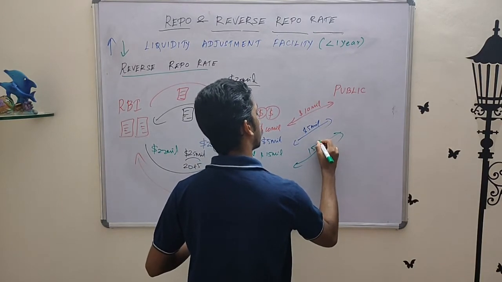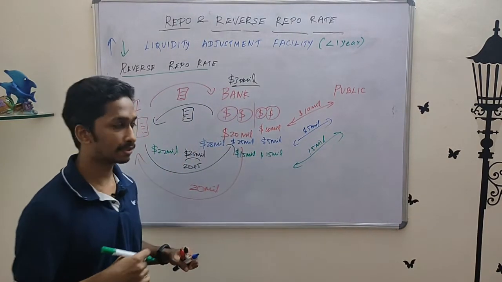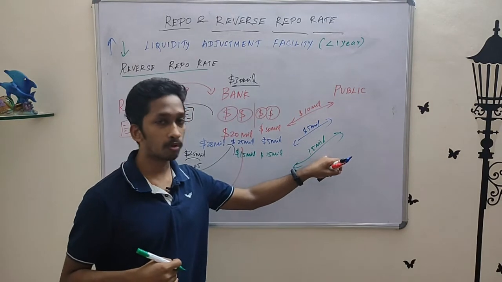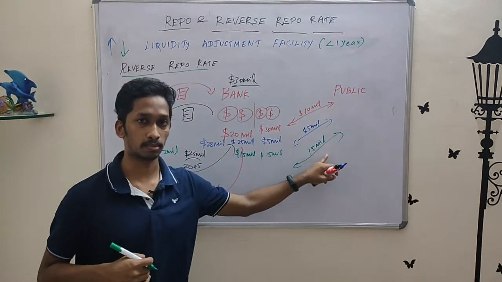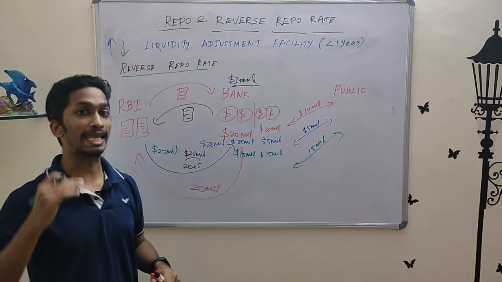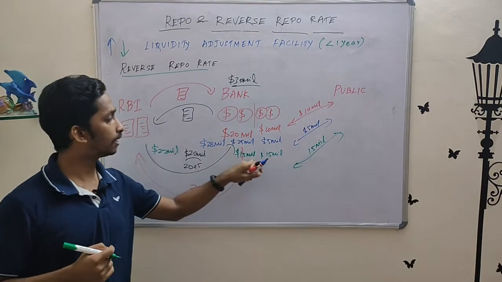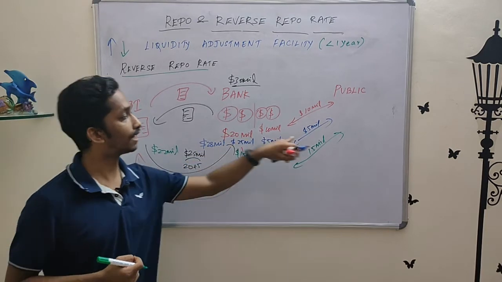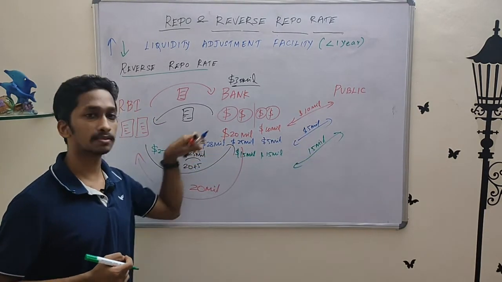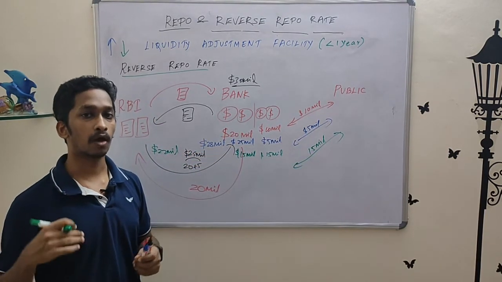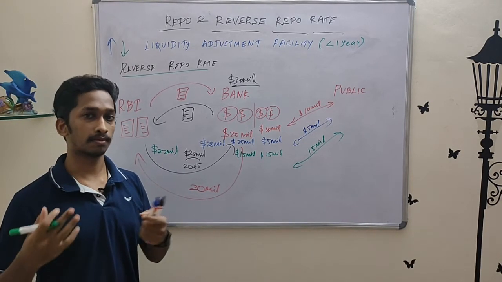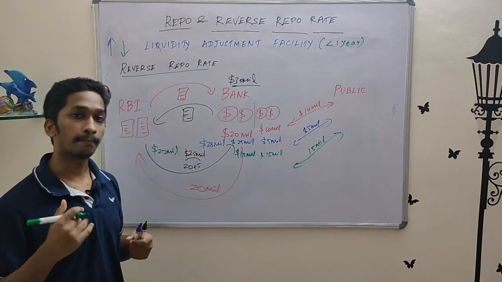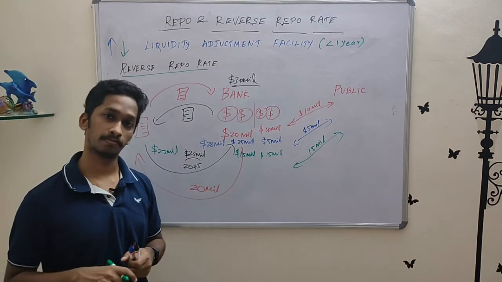So when reverse repo rate is decreased, banks would lend more money to the public than to the RBI because that is more profitable. But when reverse repo rate is increased, banks would lend more money to the RBI than the general public because that is more profitable. This is how the Monetary Policy Committee increases and decreases the reverse repo rate to control the supply of money in the economy. Got it?